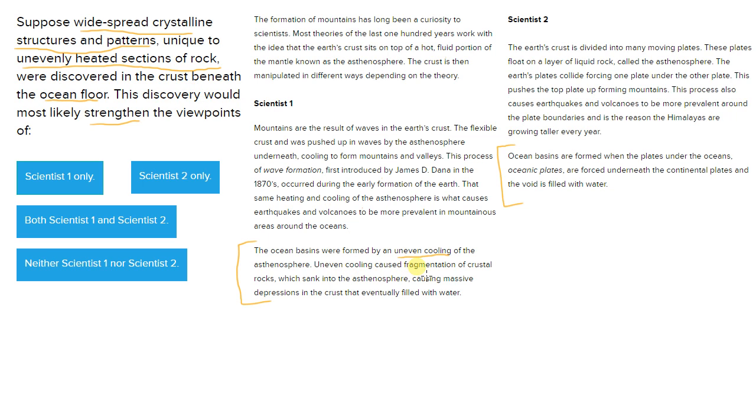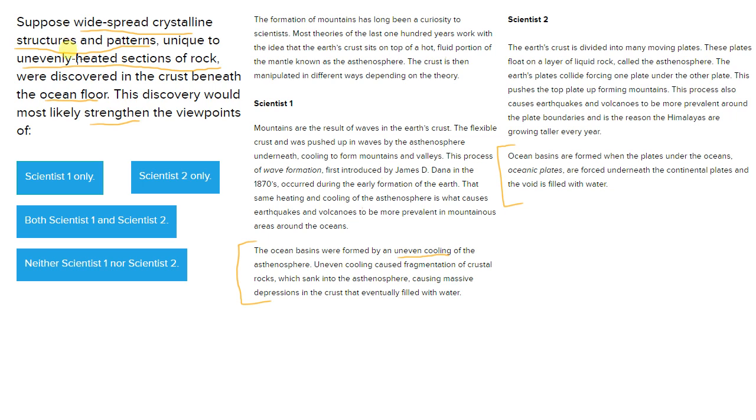Uneven cooling caused fragmentation of crustal rocks, which sank into the asthenosphere, causing massive depressions. Okay, so this uneven cooling caused this fragmentation of the rocks, and the rocks sank into the asthenosphere, causing massive depressions that filled with water. So basically, scientist 1 is saying that this uneven cooling of the asthenosphere caused the crust to break apart and fall deeper into the asthenosphere, causing a deep depression for water to fill up with.